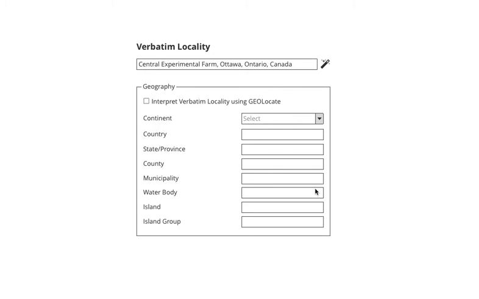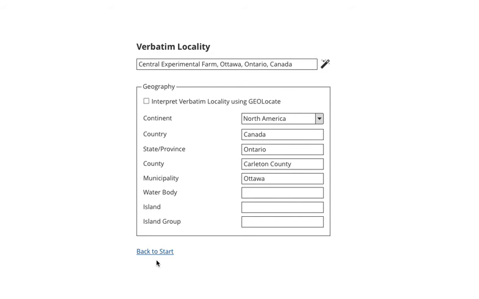However, what I'd love to be able to do is start with the most specific thing I know. If I know it's Ottawa, I can start typing OTT, and as soon as I do that, it's going to give me every municipality matching OTT in the entire world. So I know, of course, I need Ottawa, Ontario, Canada. As soon as I select that, it's going to backfill everything up the chain because, of course, we know Ottawa is in Carleton, which is in Ontario, Canada, North America.